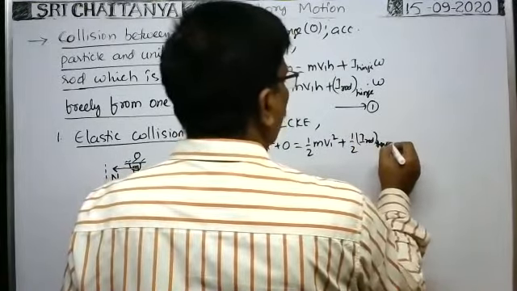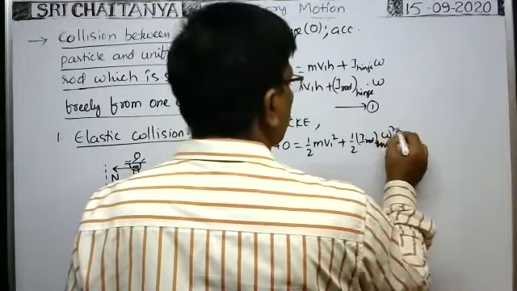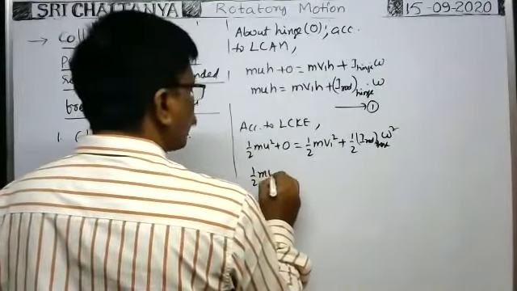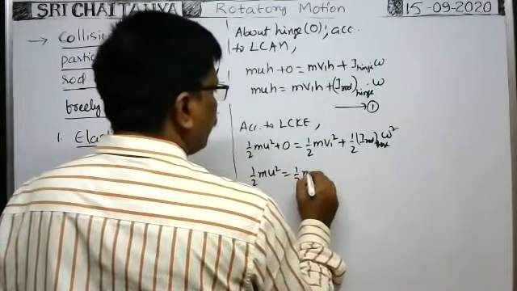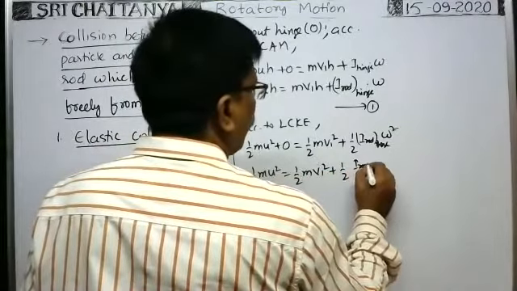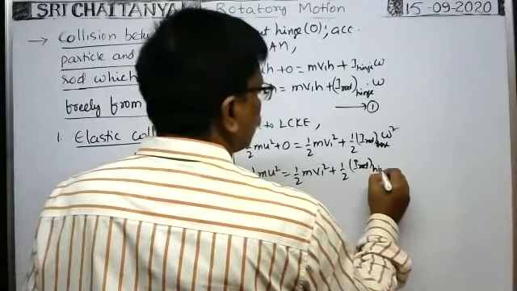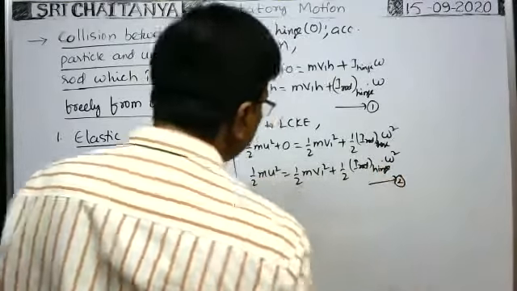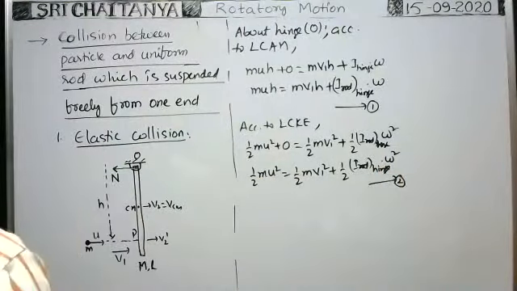Moment of inertia of the rod about the hinge into angular velocity square. This is another equation. So half m u square is equal to half m into v1 square plus half moment of inertia of the rod about the hinge into angular velocity square. This is equation 2. We can apply this one.